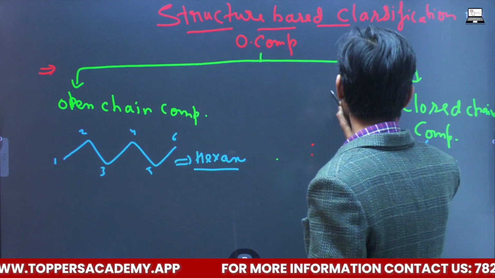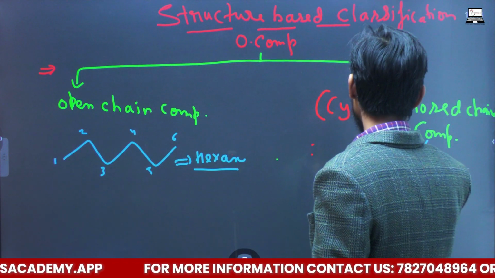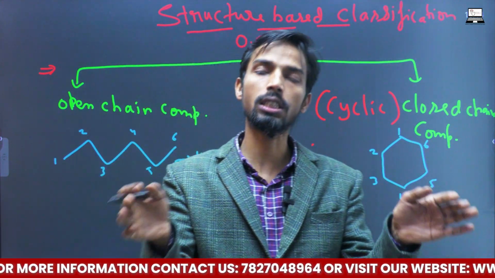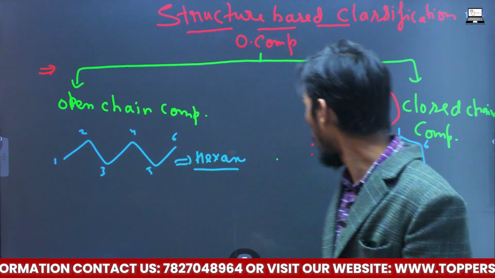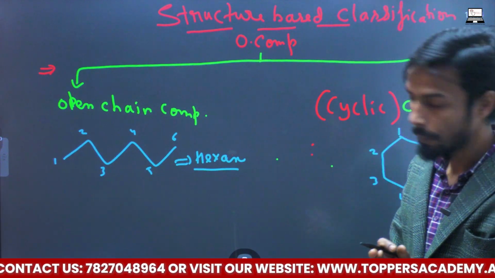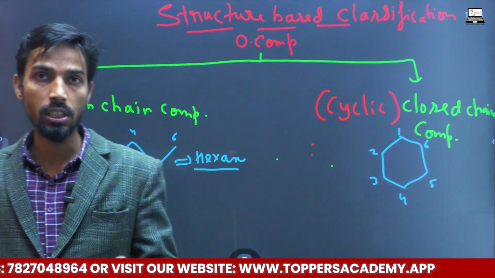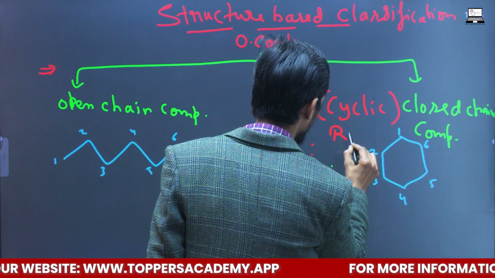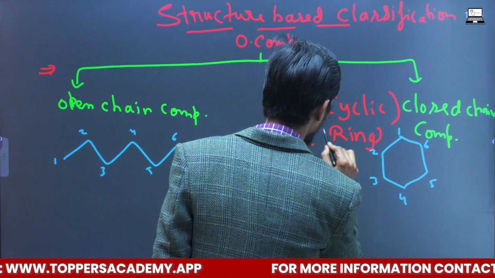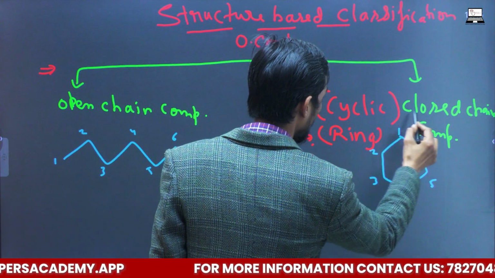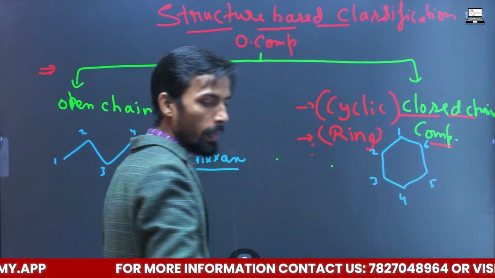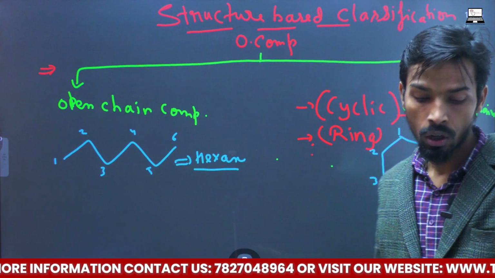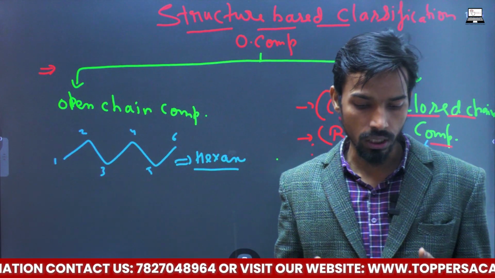Closed chain compounds we also call cyclic compounds, because they take the shape of a cycle, a circular shape, or a ring type structure where a ring is formed. So they are also termed ring compounds. These are the different names of closed chain compounds: closed chain, cyclic, or ring compounds.